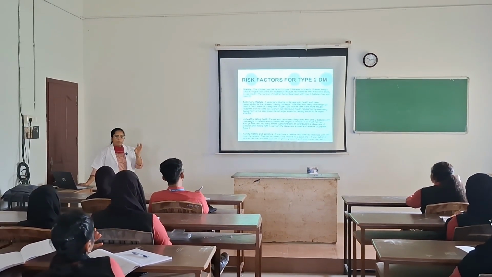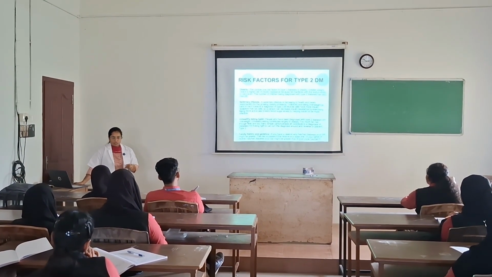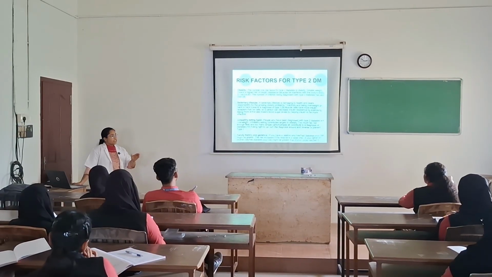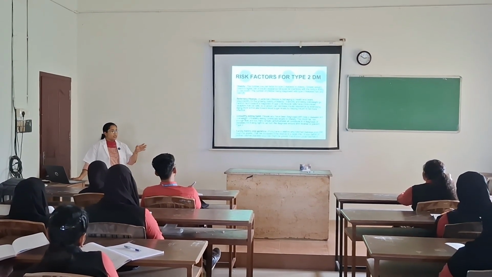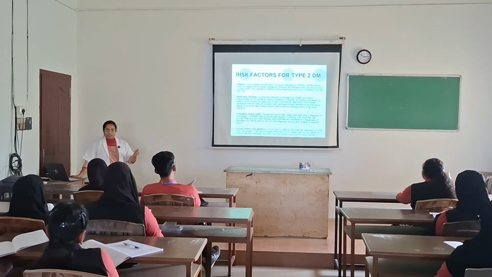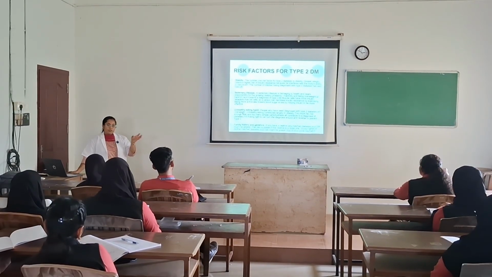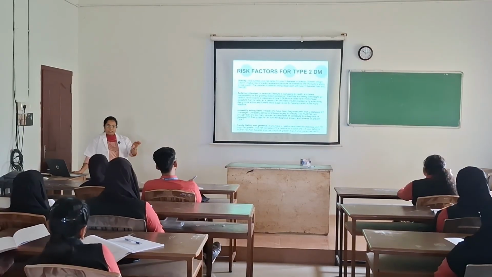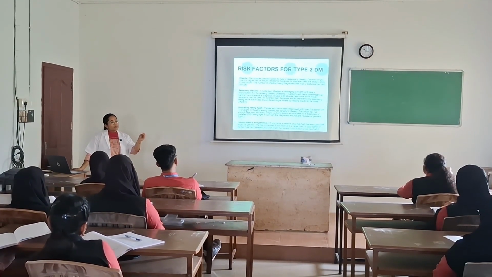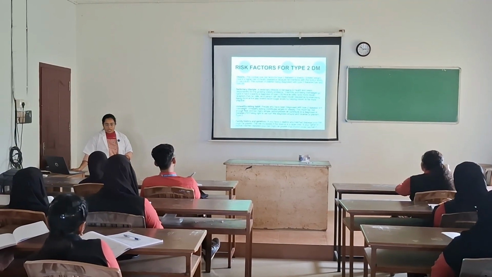So type 2 happens after 40 years of age. Okay, after 40 years of age, if it is familial, or either one of the parents has diabetes, the risk of getting diabetes to the child is higher. But the child will be diagnosed with diabetes only after 30 or 40 years of age.